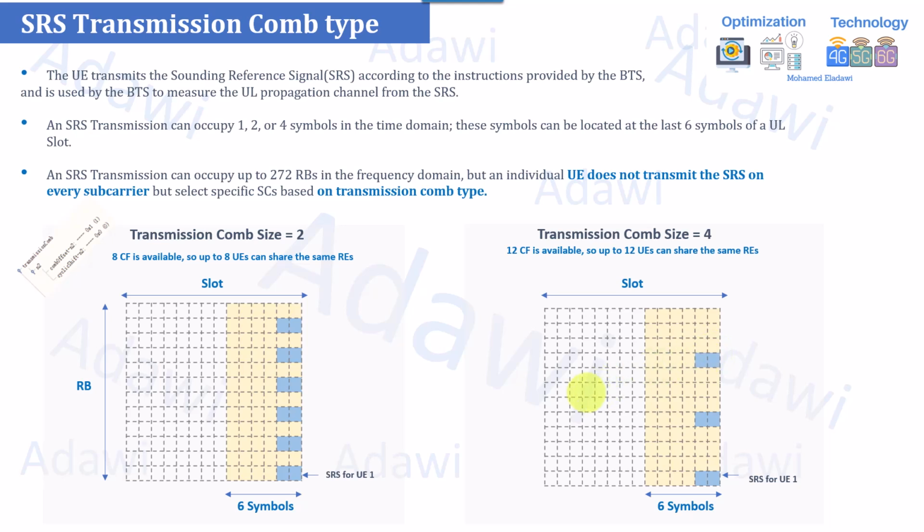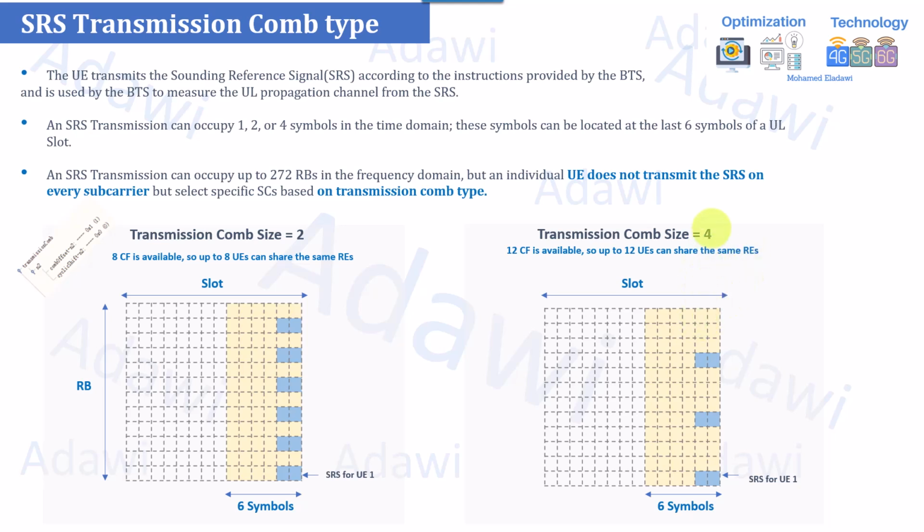So this means what? First of all, this is increasing something called the CS, which stands for cyclic shifts. For example, in transmission comb 2, you have 8 cyclic shifts. This means 8 users can share the same resource element. So 8 users can multiplex within the same resource element. So you can have 8 users here, for example.